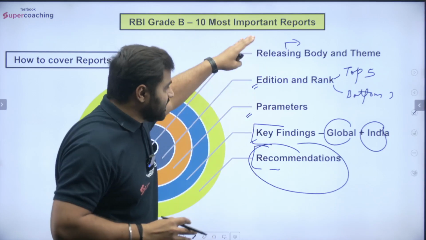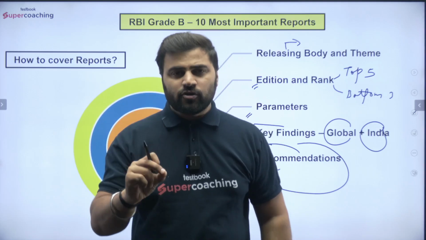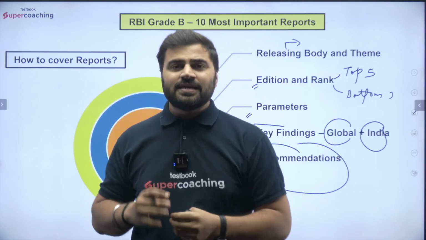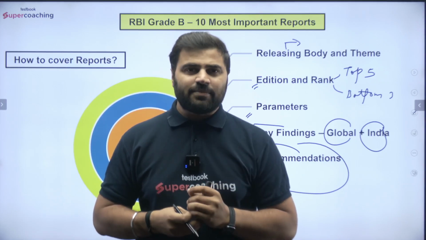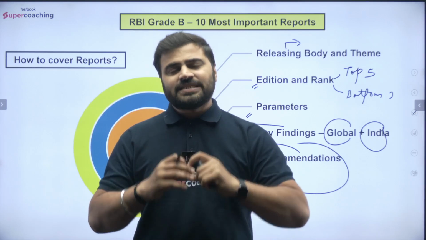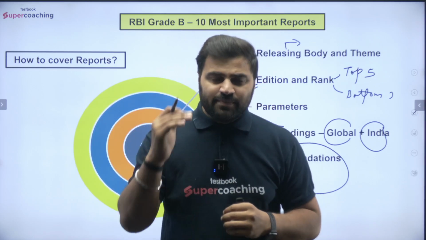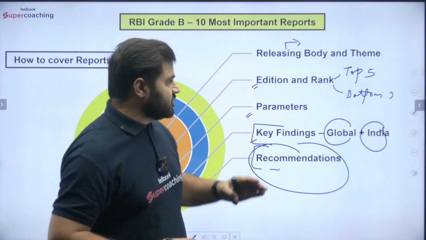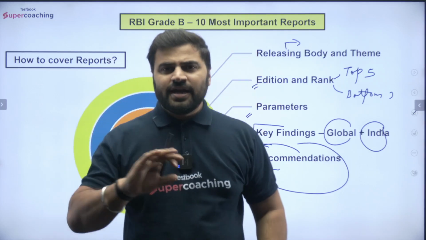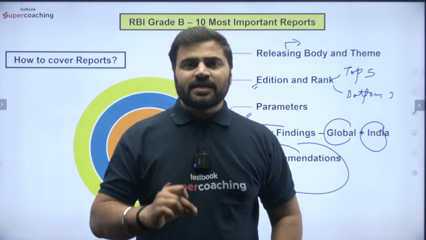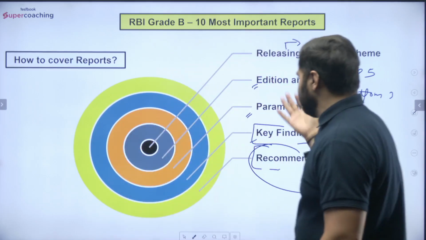So these are some important dimensions that you have to cover in any report, right? In any report means those reports which fall in the topic of the syllabus of your RBI Grade B examination, right? So it should be part of the topic. There are a lot of such random reports, okay, you do not have to cover all of them, only limited reports. But when you cover the reports, guys, you definitely have to cover these parameters and dimensions. And when you cover these dimensions, you will see that a lot of questions you are able to solve with the help of these dimensions.